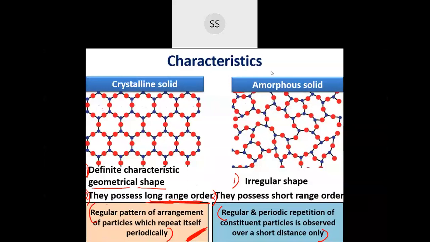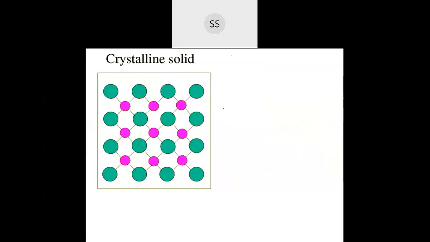Okay, let's continue with the next one. We have discussed two characteristics. The next characteristic is for crystalline as well as for amorphous. Now, if I take a crystalline solid, you can see here these are the atoms. One you can see they are green in color and the other one you can see they are pink in color. I hope you are able to see this picture. So these are the constituent particles which are present. One is of one kind and the other is of another kind.